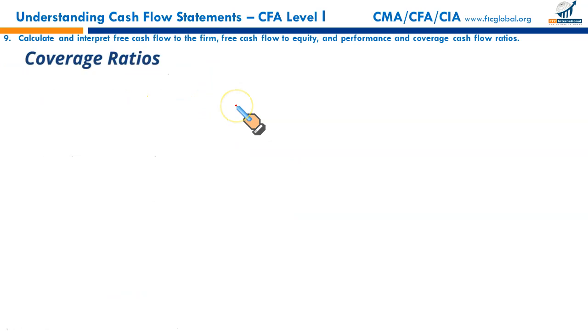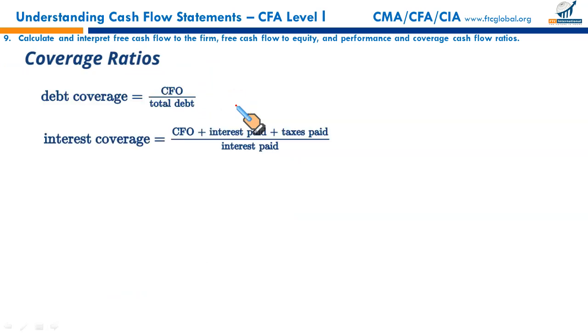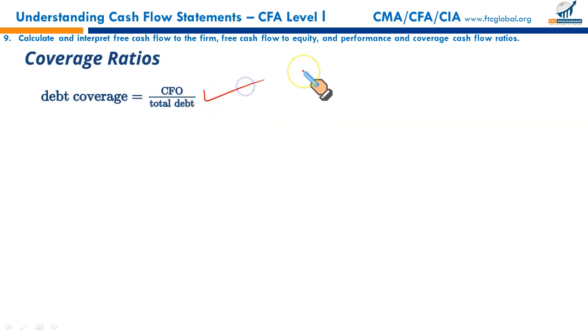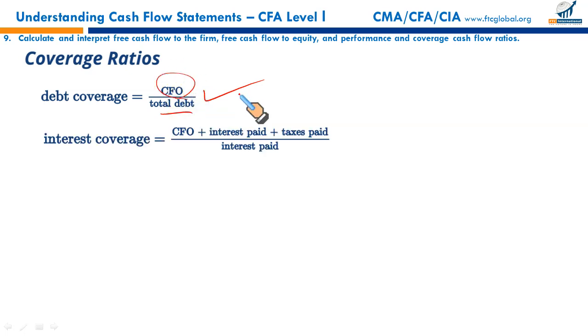Finally, we have our coverage ratios. Debt coverage, CF upon total debt. This ratio provides us the sufficiency of CFOs for repayment of total debt. Mind the word total debt. Cash flow from operations is what fraction of the total debt. How comfortably can we discharge the total debt from our operating cash flows?